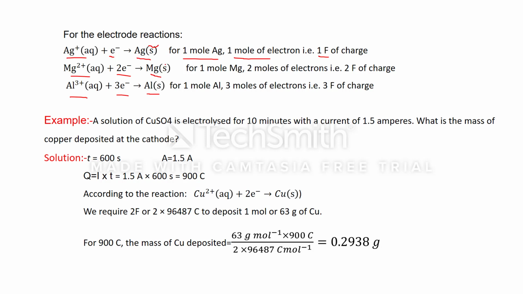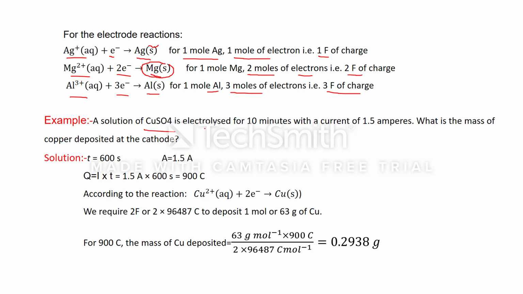In the same way, if we want to get 1 mole of magnesium, we have to pass 2 moles of electrons, that is 2 Faraday of charge. In the same way, in case of aluminium, for 1 mole of aluminium, 3 moles of electrons, that is 3 Faraday of charge, we have to pass. Simply, how many electrons are required to reduce a cation? In that way, we can find out how many Faraday of electricity is required to get 1 mole of that substance. Now see some examples.